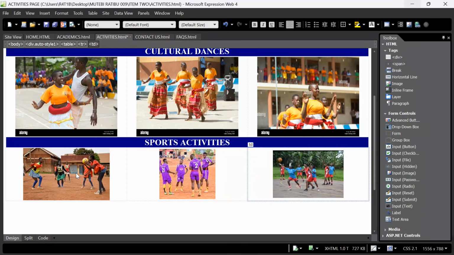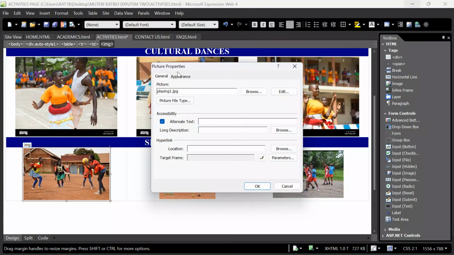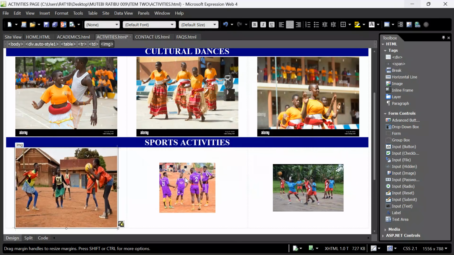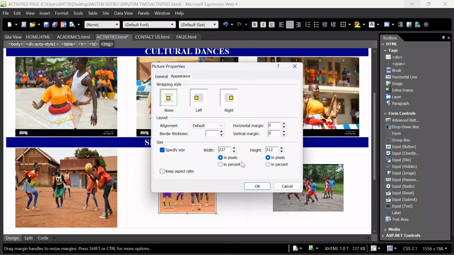Now, we need to keep them with uniform measurements so that we don't lose out on balancing. Right click onto the picture, picture properties, come to appearance, go to anti-aspect ratio. I want to keep it at 431, and the height we keep at 337. Click OK. Repeat for the next image: width 431, height 337, click OK.